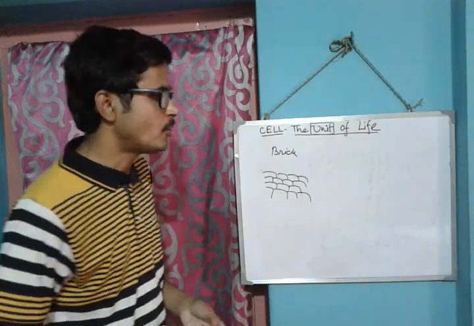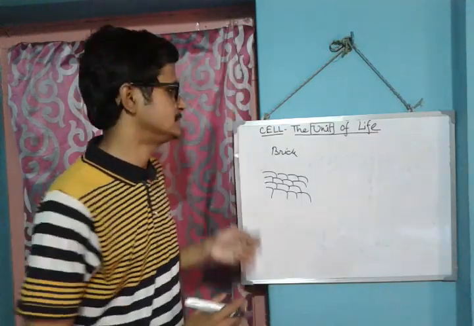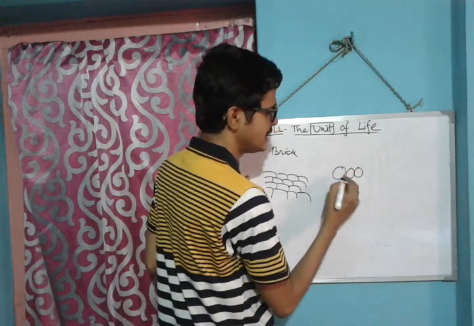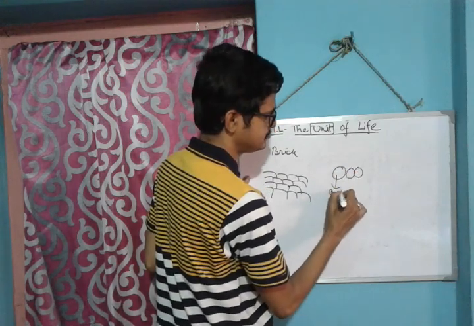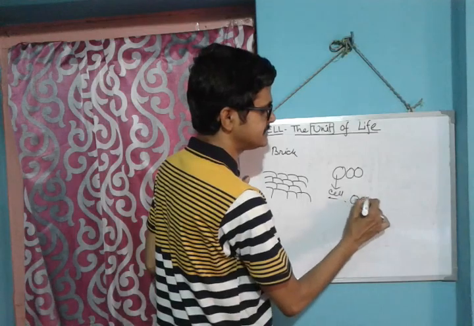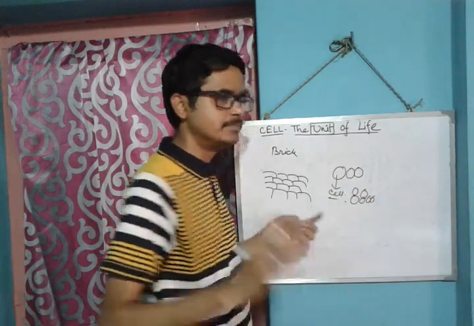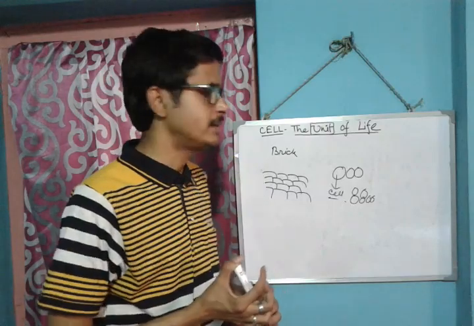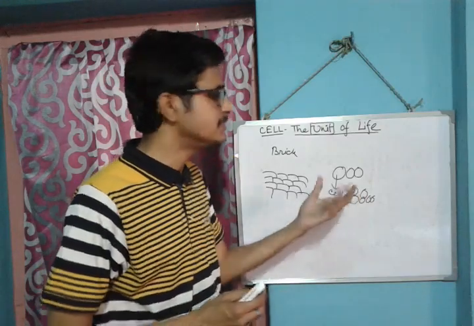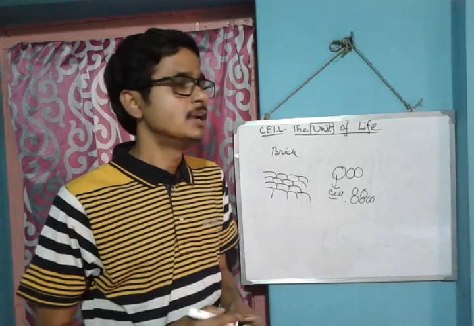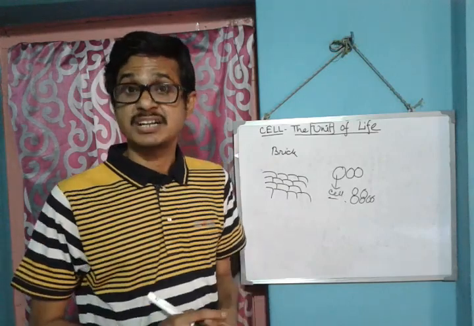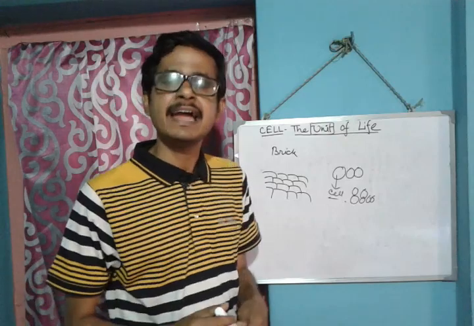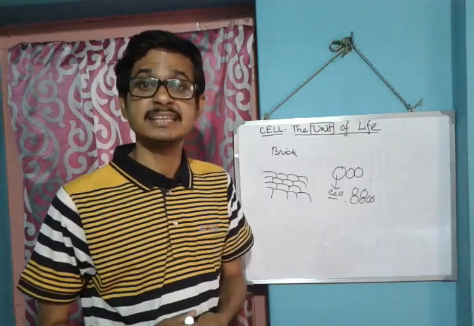Like that, living organisms are made up of cells. Cells make up a big, perfect structure of a living organism. That is called a cell. That means we can say the cell is the structural and functional unit of a living organism.